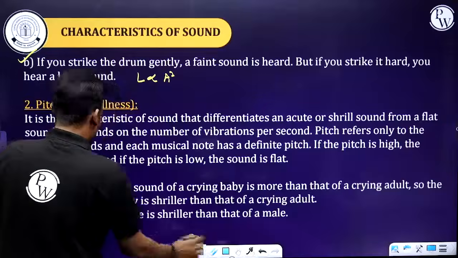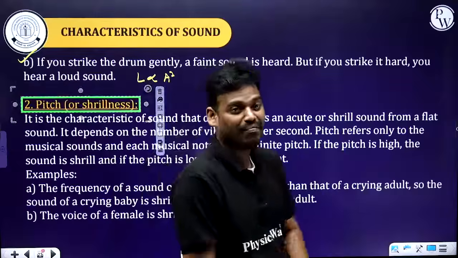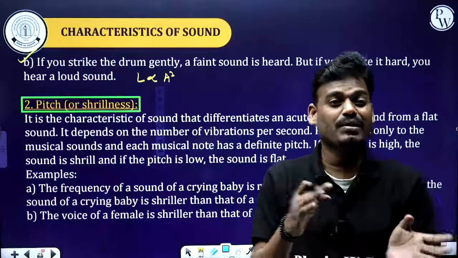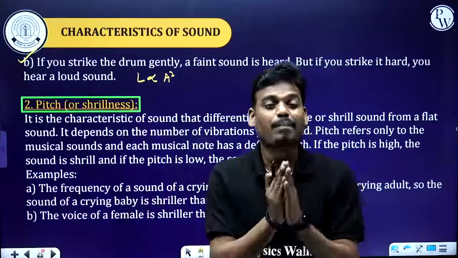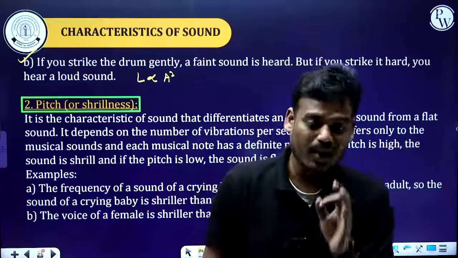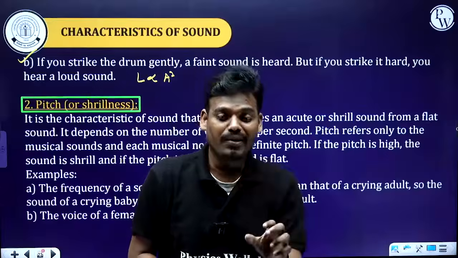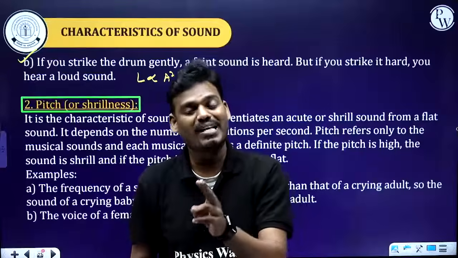And the next one, pitch. Pitch is nothing but a shrill versus a flat sound. If you want to differentiate a shrill sound and a flat sound, pitch plays a very important role. Pitch is also a characteristic of sound, by which you are able to differentiate two sounds, a shrill as well as a flat sound.